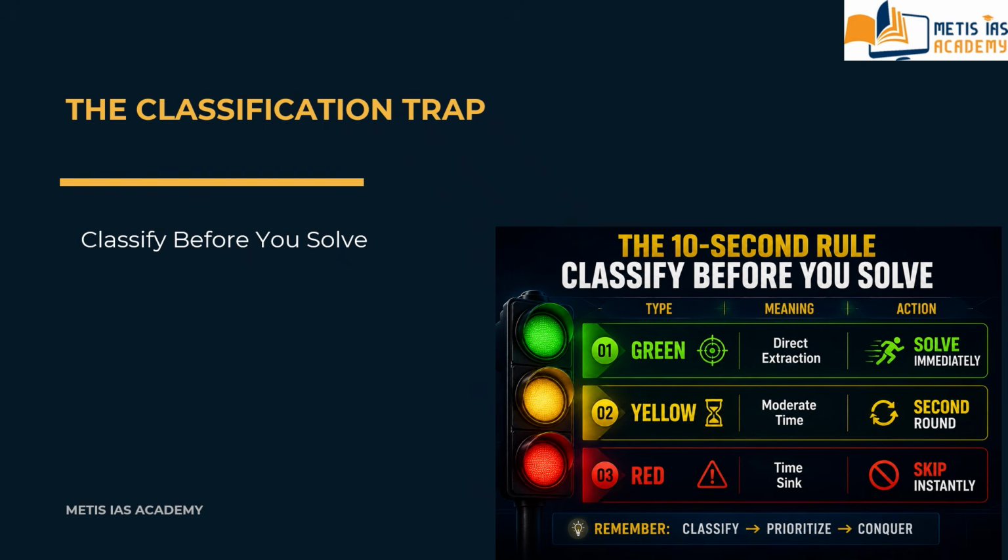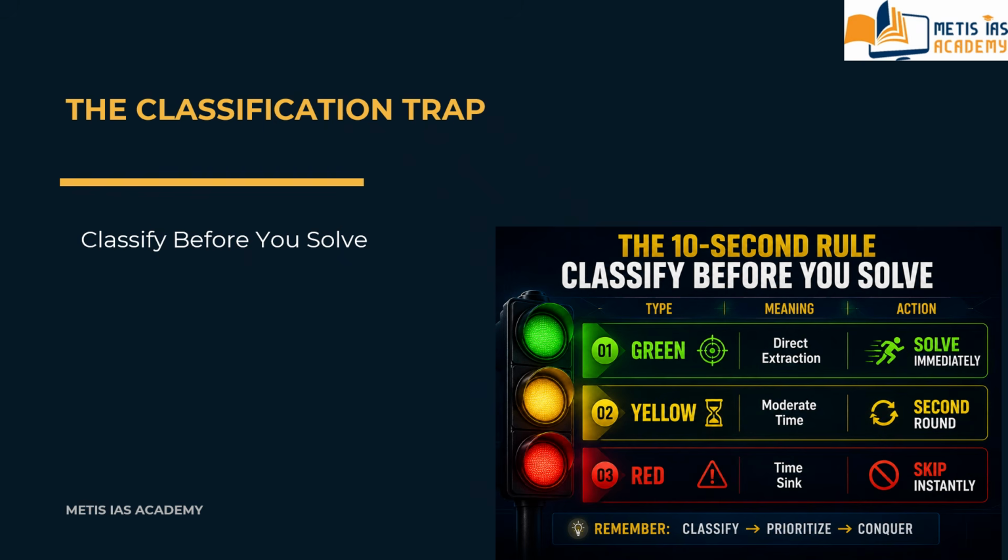You have to classify it and then skip it, and solve it only if you have time later, as far as a red type question is concerned. So this question belongs to the red type. This is all about the first mistake, the classification trap, also called the 10-second rule.